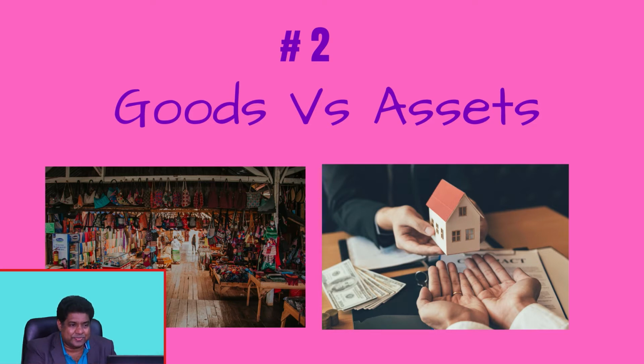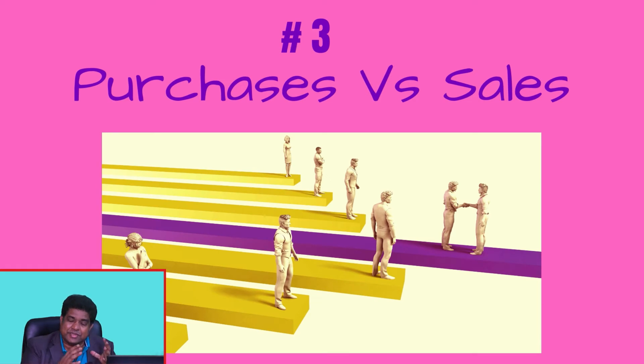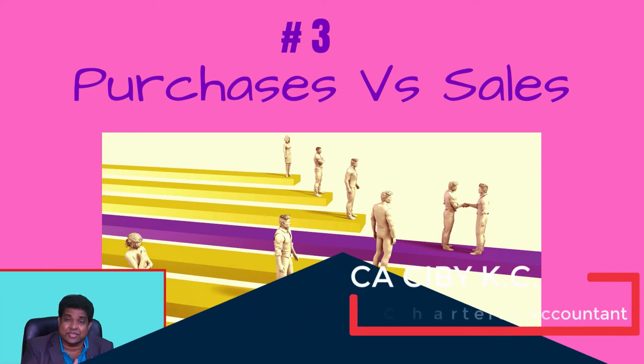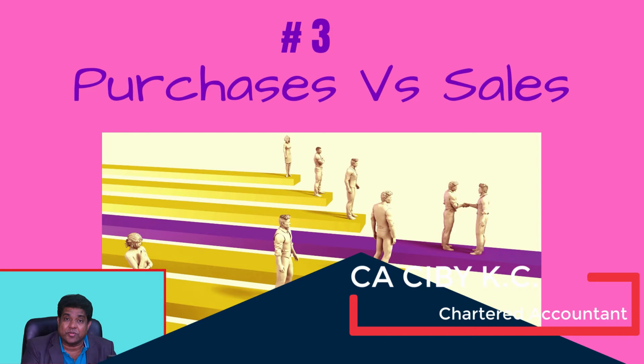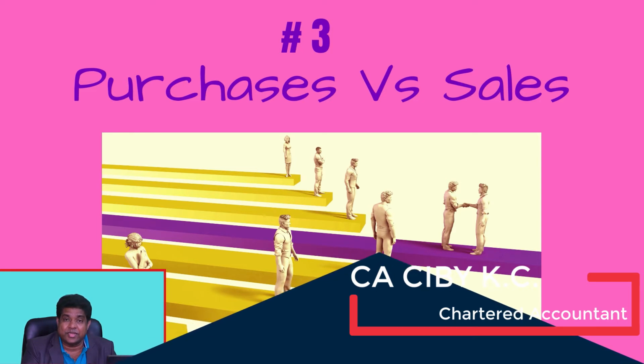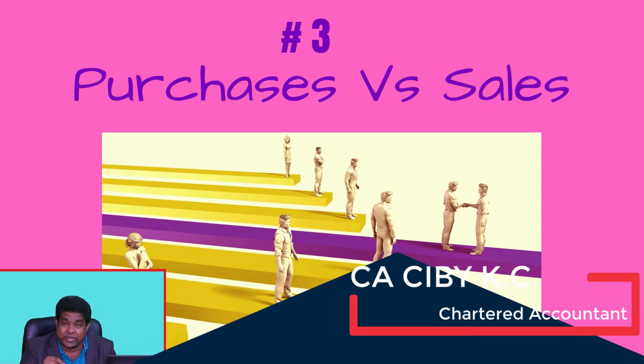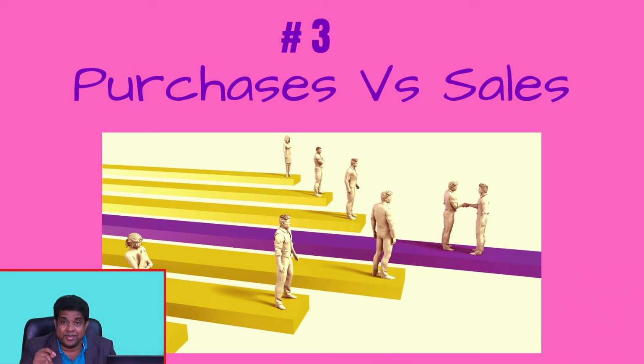Next item is purchases and sales. So purchase of a fixed asset is not treated in the same way as purchase of goods. Purchase of goods, we put in the purchases account. But purchase of fixed assets, we do not include in the purchases account. We record it in the fixed asset account.